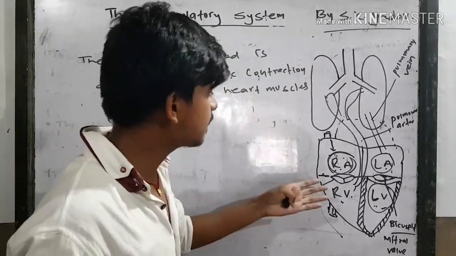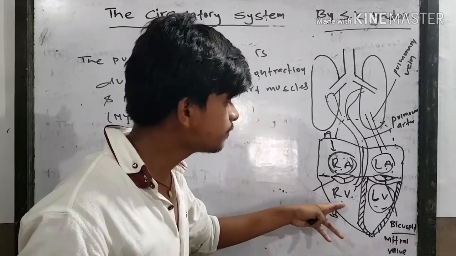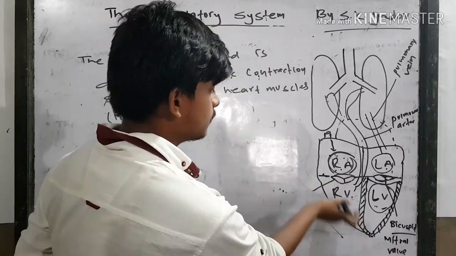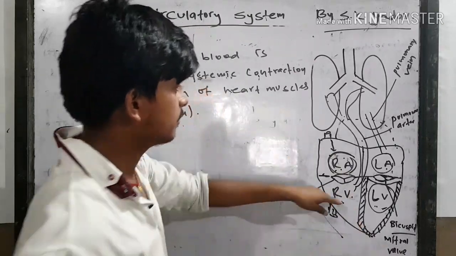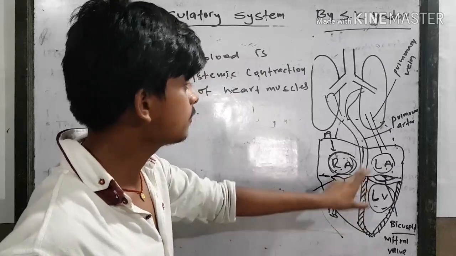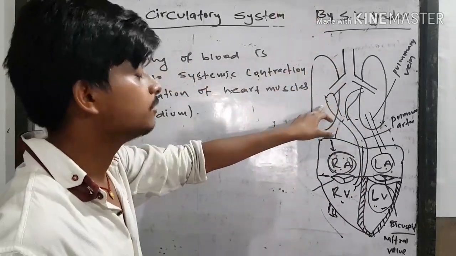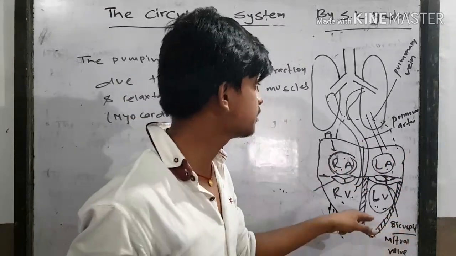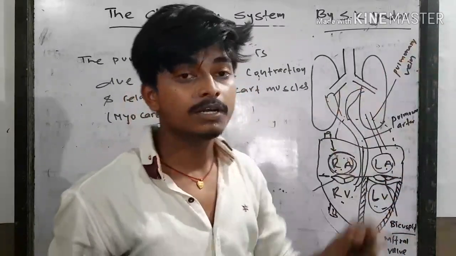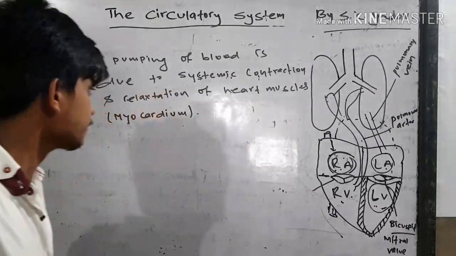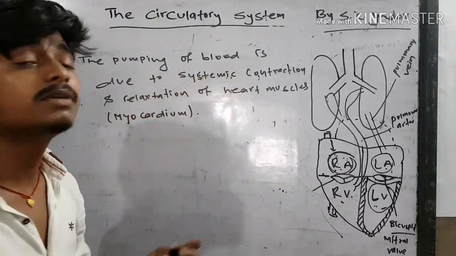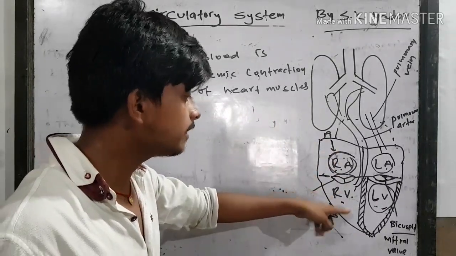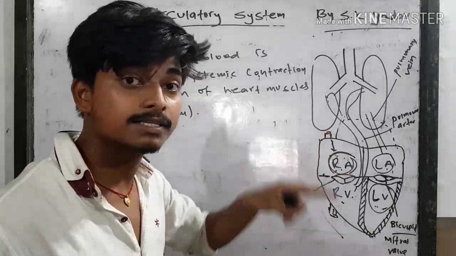In relaxation, the blood which comes to the right ventricle moves upward, then the blood from the right ventricle is pumped into the lungs, and the blood present in the left ventricle also gets distributed to different parts of the body. The pumping of blood is mainly due to systemic contraction. If contraction occurs, then relaxation occurs at the same time.